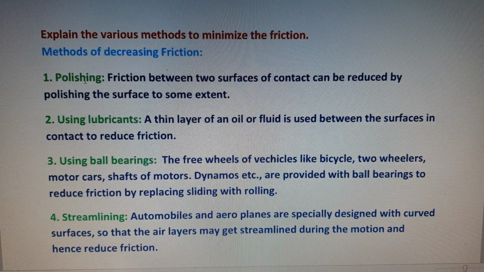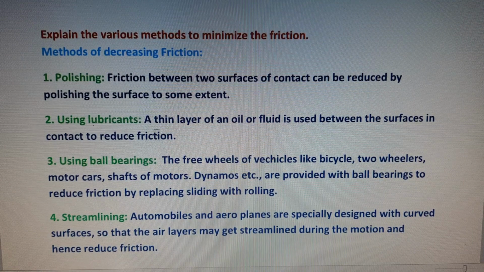First one, polishing. Friction between two surfaces in contact can be reduced by polishing the surfaces to some extent. Second one, using lubricants. A thin layer of oil or fluid is used between the surfaces in contact to reduce friction.